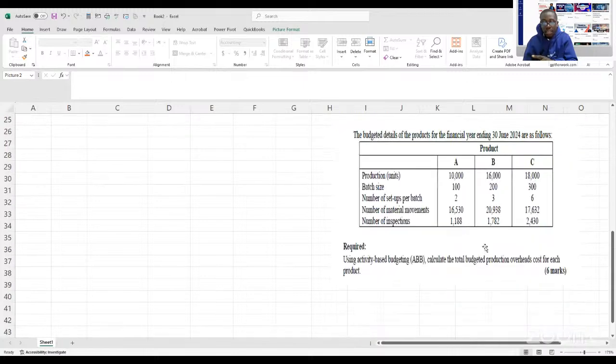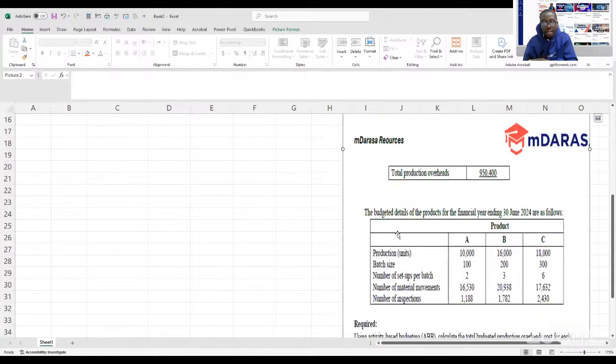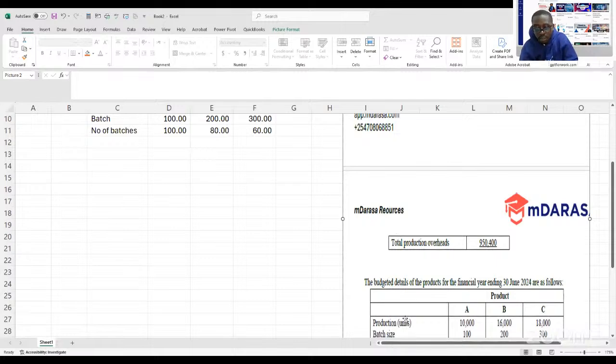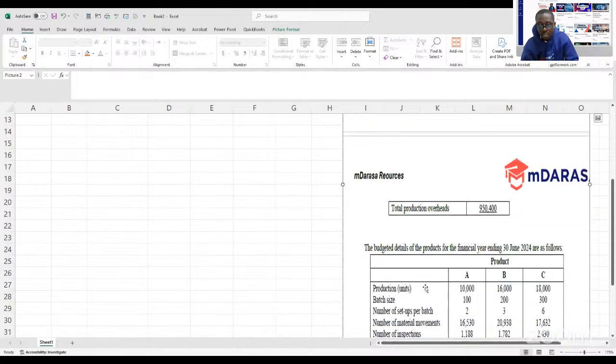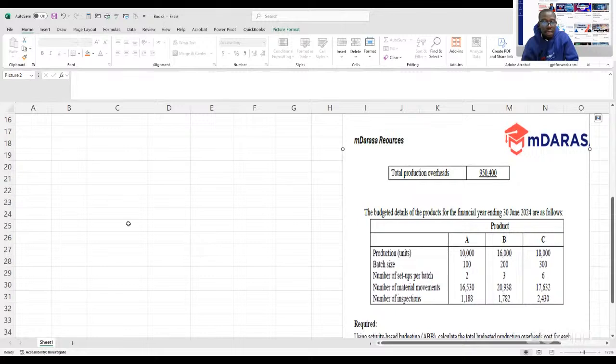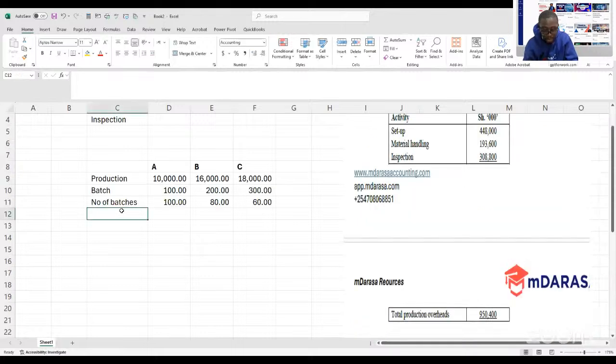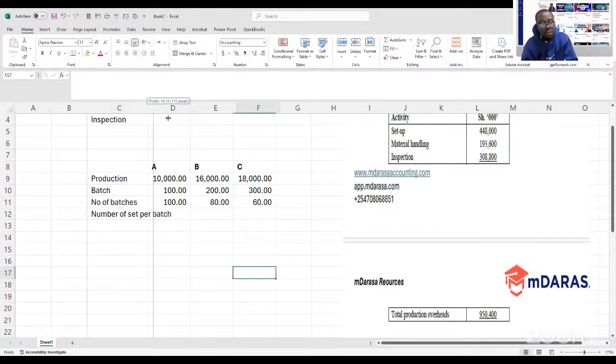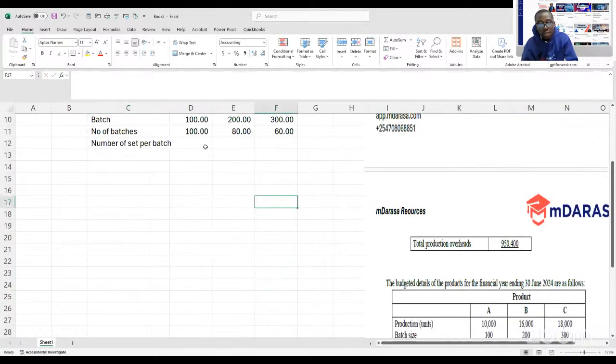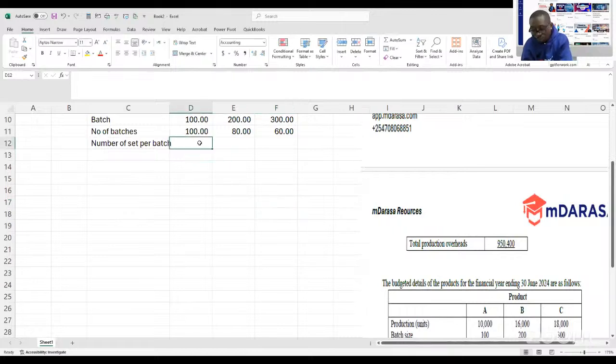So looking at it, the next item to do is to determine the number of setups. The number of setups per batch, as given by our examiner: for product A, we had 2.